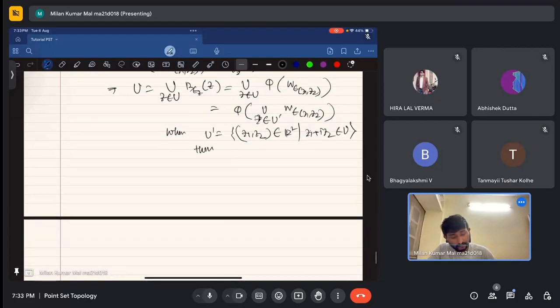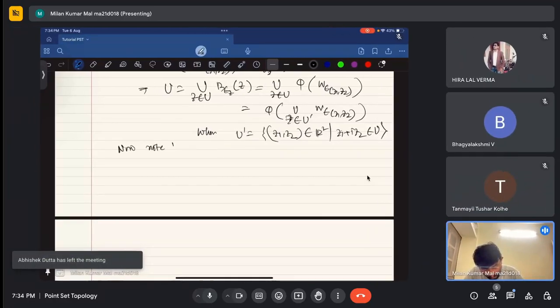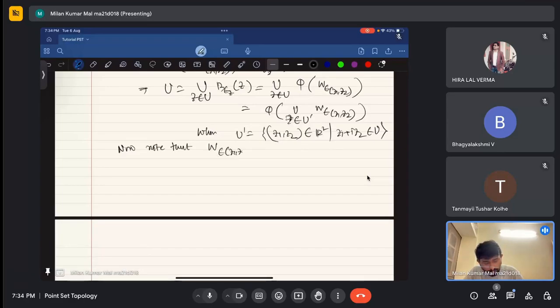Then note that now this is an arbitrary union. These are open sets. Note that this W epsilon (z1, z2) are open sets in the standard topology of R square.